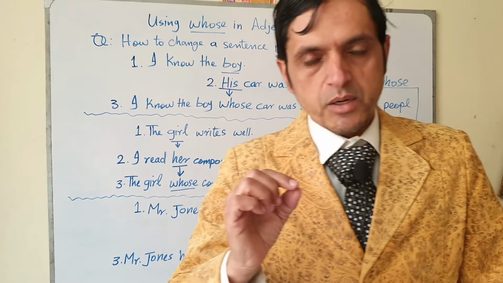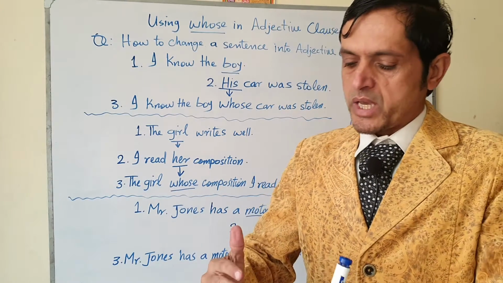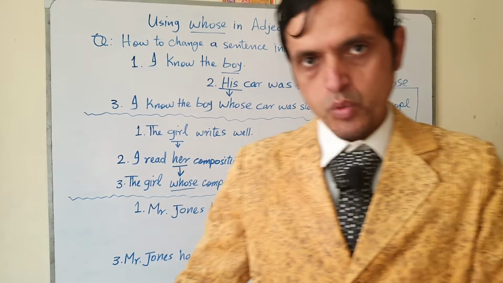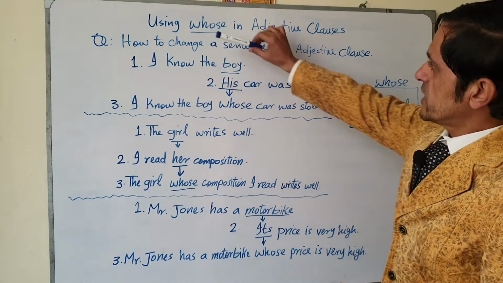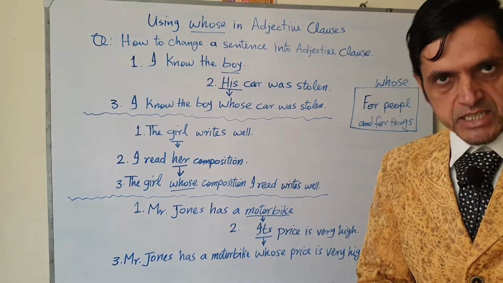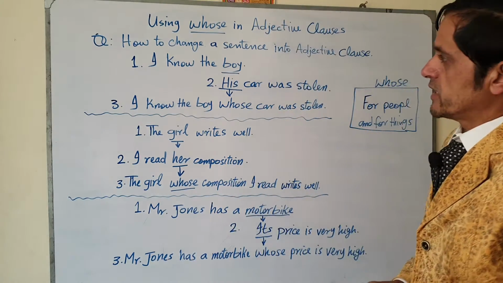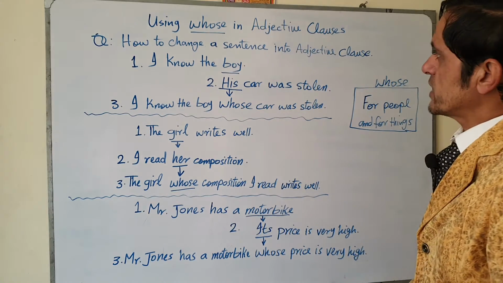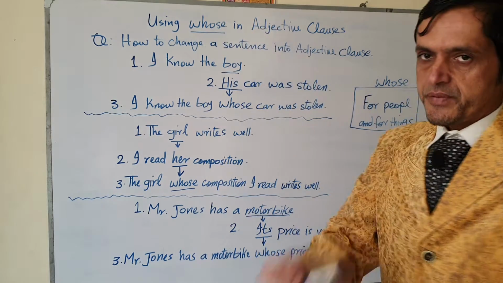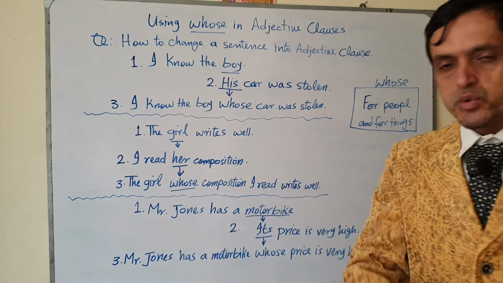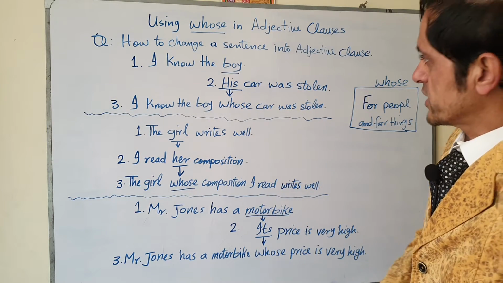Whose is the possessive case of who. Okay, so we have three cases of who, whom, and whose, and this is the possessive adjective and possessive case of who. So this is the possessive case of who, and it is used in adjective clause. How we can use this in adjective clause?